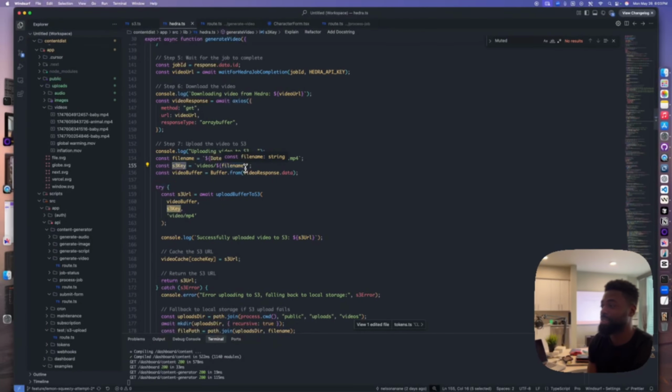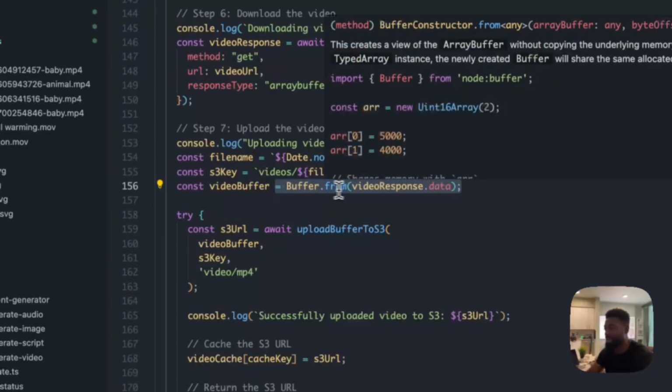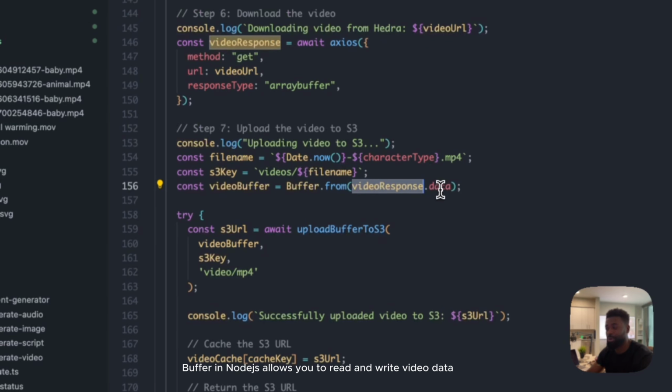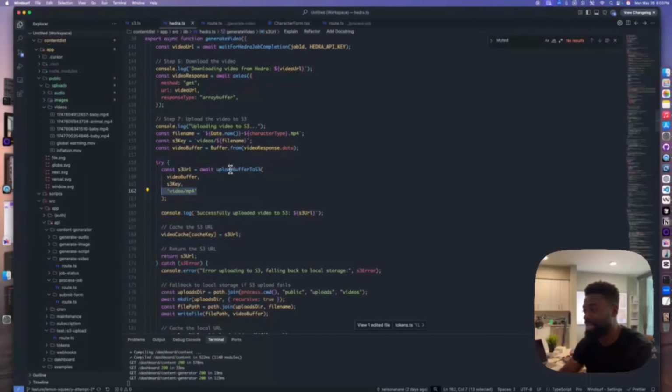The S3 key is essentially the folder we are going to be storing this data in, S3 bucket URL video/the file name that we created up here, and then the video buffer, we're just passing this over to the buffer class, and we're passing the video response data to it, and then we pass the video buffer, the S3 key, and then this is the video type, video/mp4,